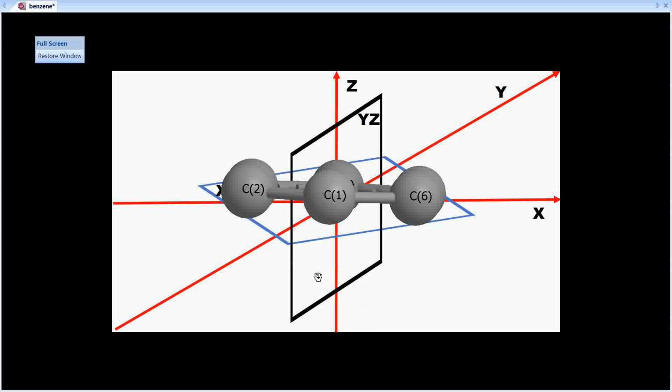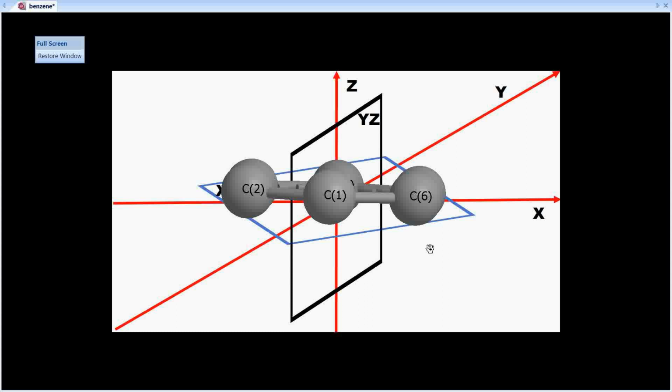Just keep track of the carbon atom. You have C1 in the front right now, and as I begin the rotation, you will see that after a rotation of 60 degrees, C2 will occupy the position of C1 and C1 goes to the position of C6, and the appearance of the molecule will still remain the same.